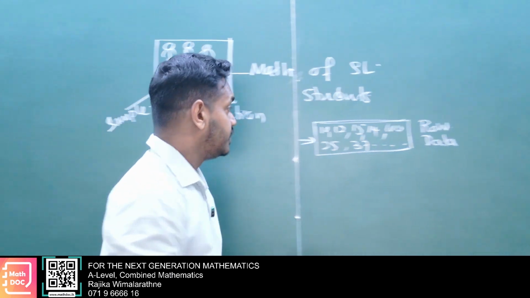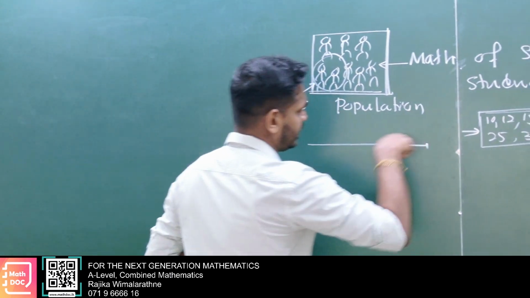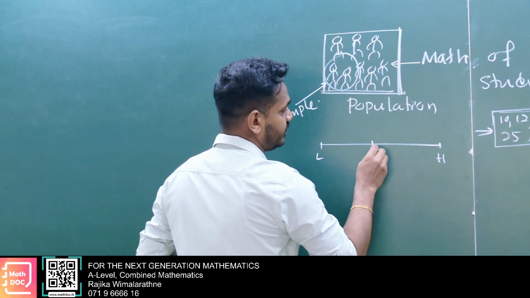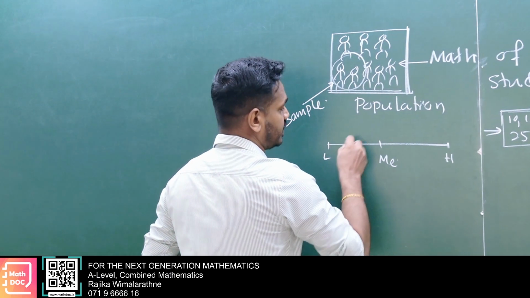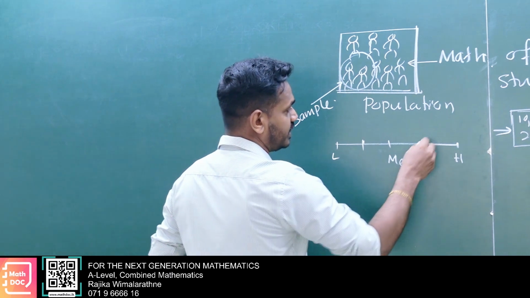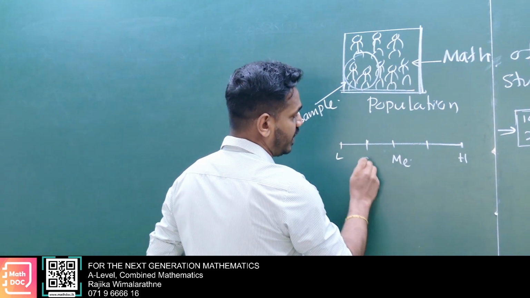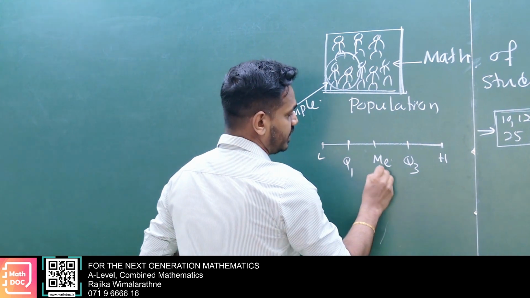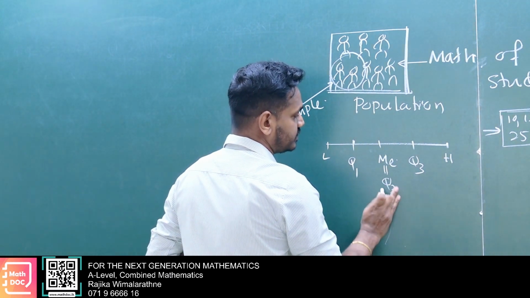If you arrange that data set, here is the lower element, here the higher element, and here the mid value we call the median. If you split again into two, with one midpoint here and another midpoint here, these we call quartiles. Median is also the second quartile.